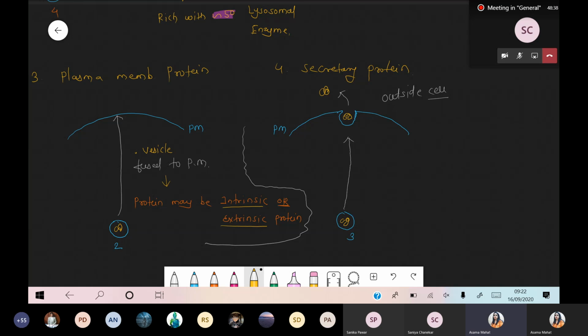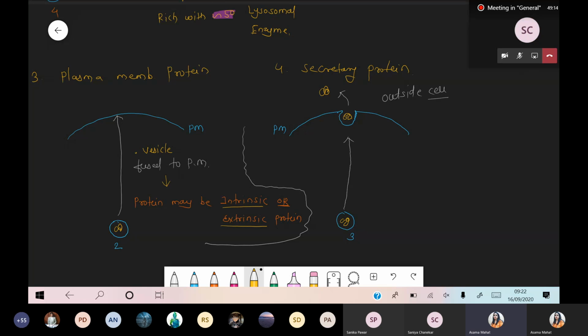Secretory. Got this point? Okay, so how do you understand what is exactly the major difference between the plasma membrane protein and the secretory protein? Yes or no? Okay, everyone, is there any doubt? Is there any doubt? No doubt? Okay, Padma, Hiram, Sanchana, yeah.